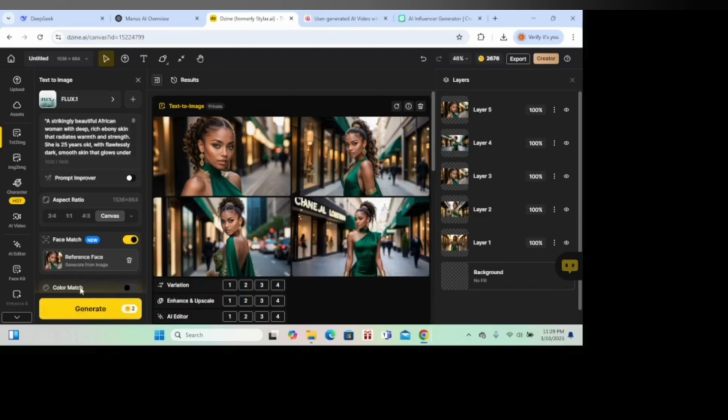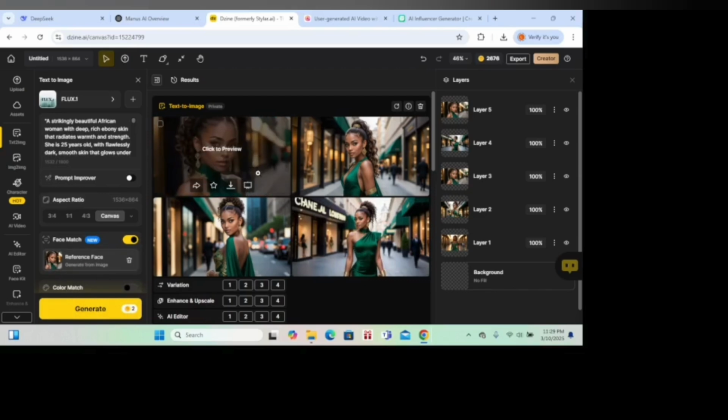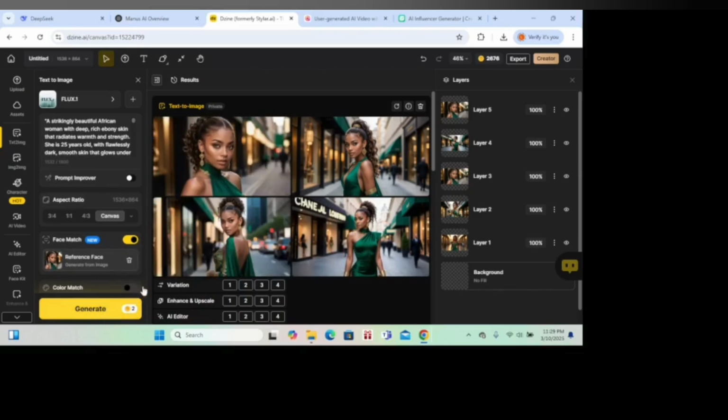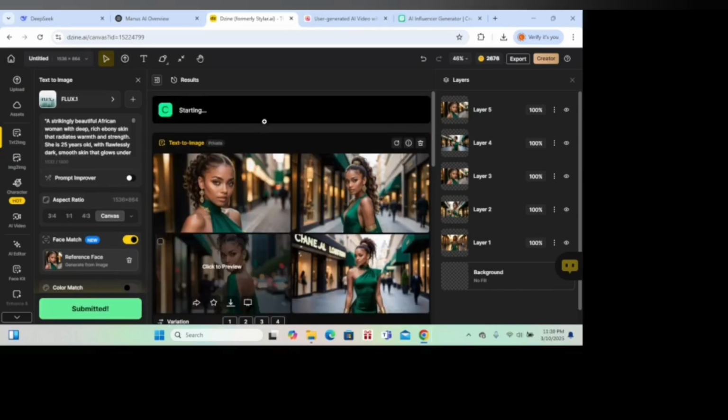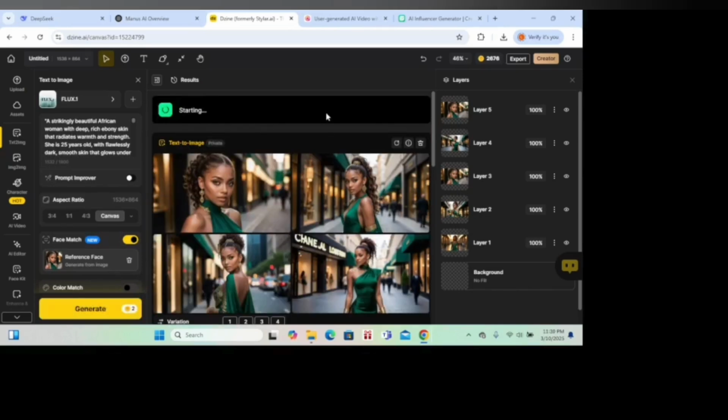And also they have the feature of color matching. If you want the photo to match the color of this, you can turn it on. We do not want to do that, but we're going to generate and see. So let's wait. It's going to be generated here, and we can actually see the outcome.